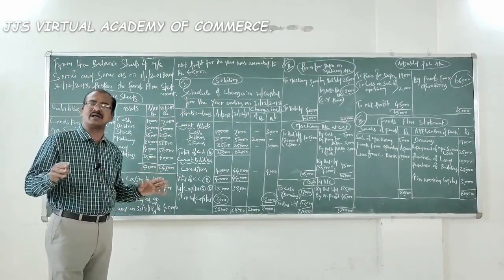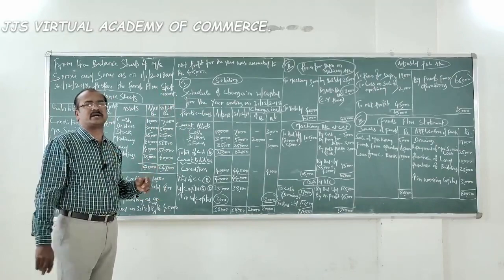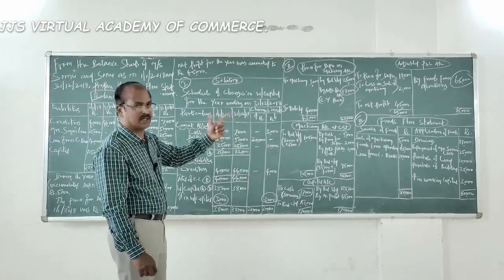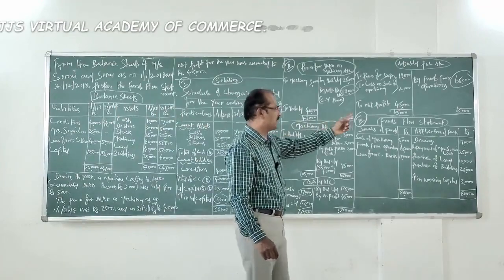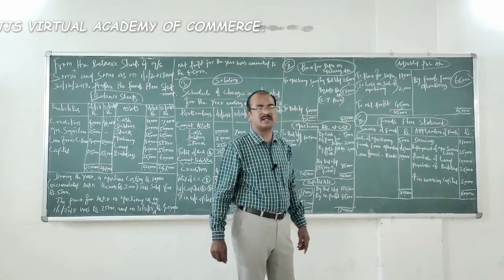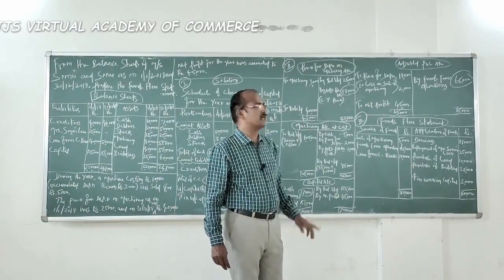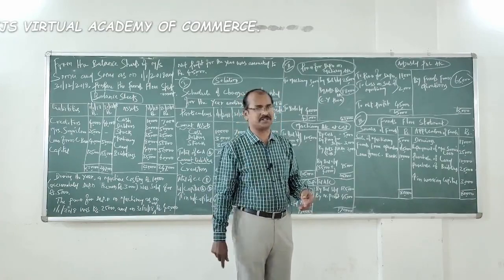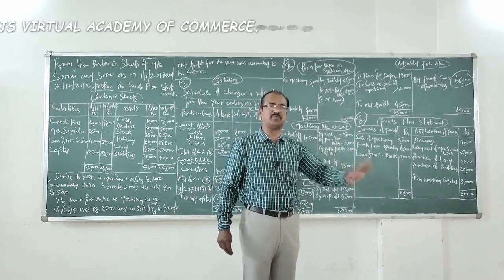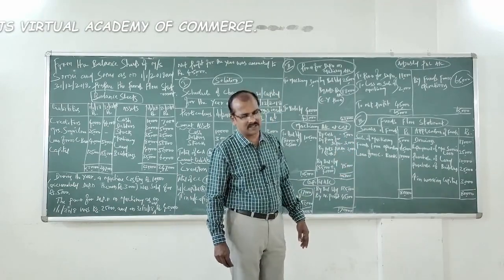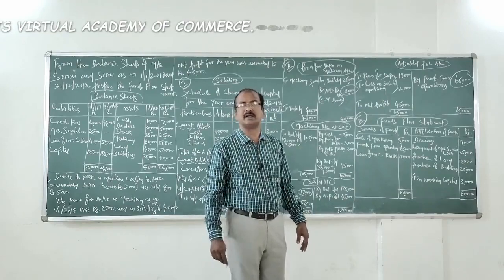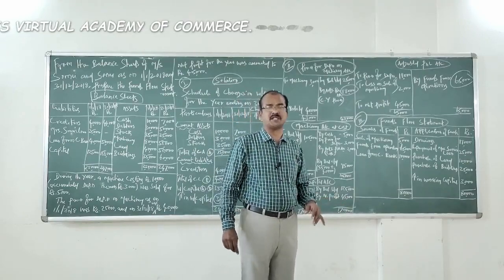So no other additional information should be recorded in the adjusted P&L account. Therefore, let us close the adjusted profit and loss account and see the resultant figure. If you close it, you find a balancing figure of 65,000 rupees on the credit side of the adjusted P&L account, which is nothing but funds from operations. That is what we have come to know by preparing the adjusted profit and loss account, which is the last ledger account we should always prepare in the preparation of a funds flow statement.